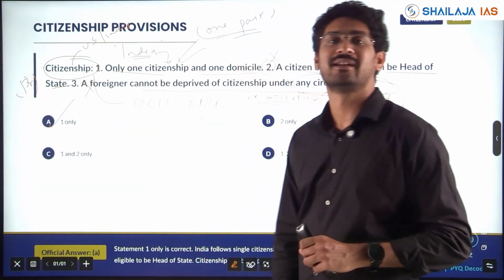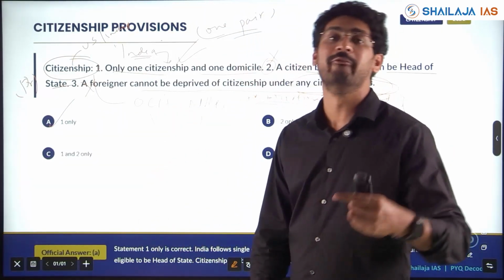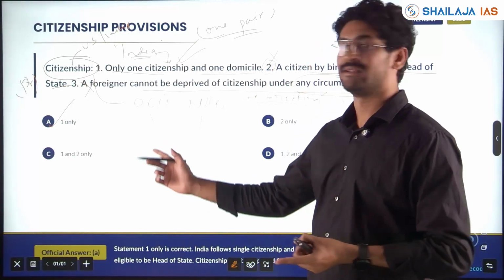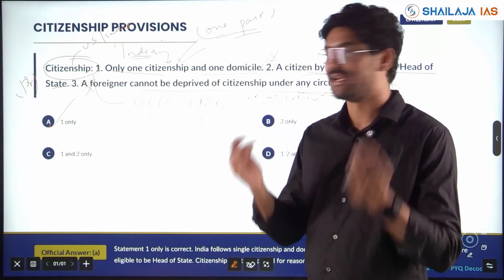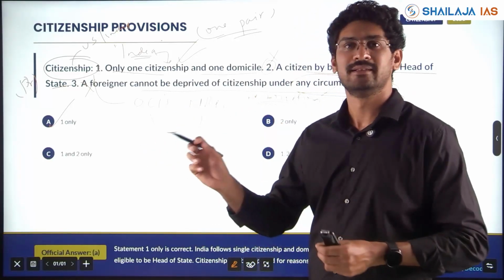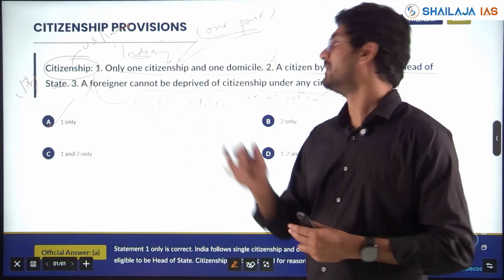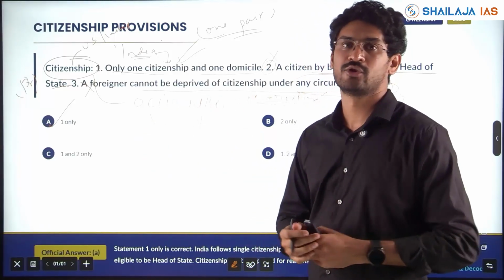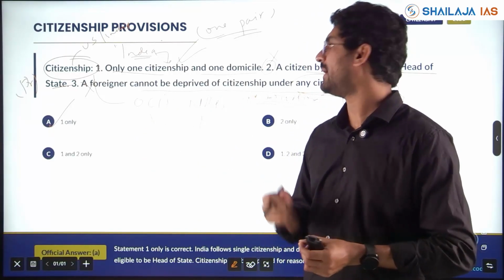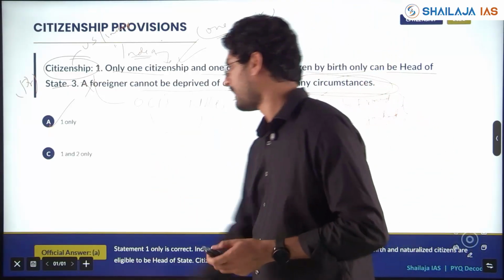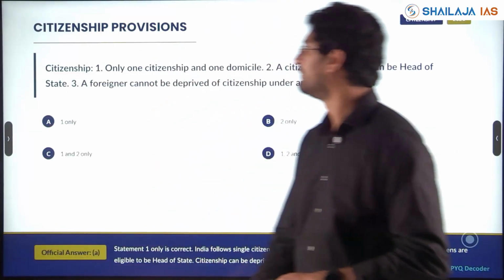Questions are coming linked to citizenship with other parts. So these are linked to fundamental rights. These are linked to fundamental duties. These are linked to DPSPs. So you should be able to link one part, one theme with the other. Fine.